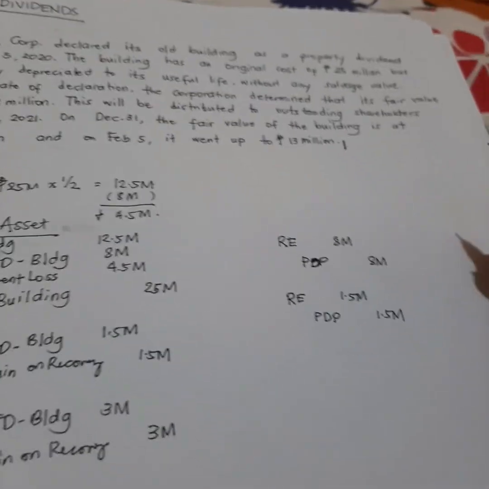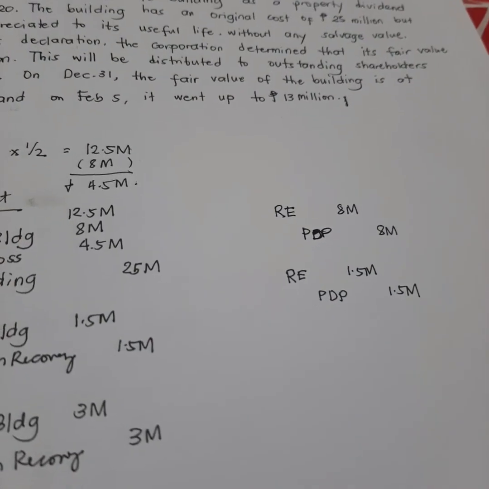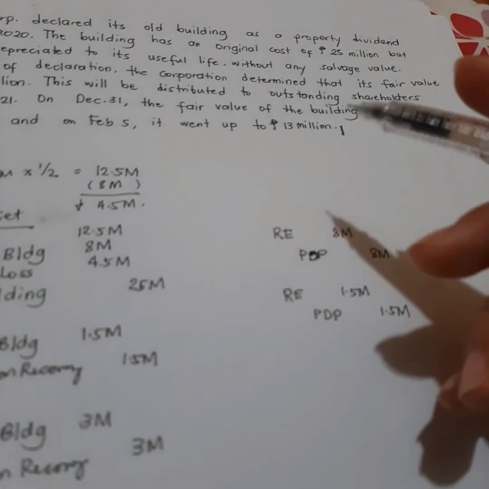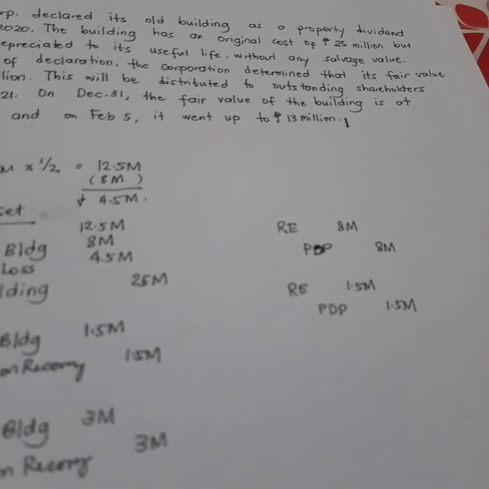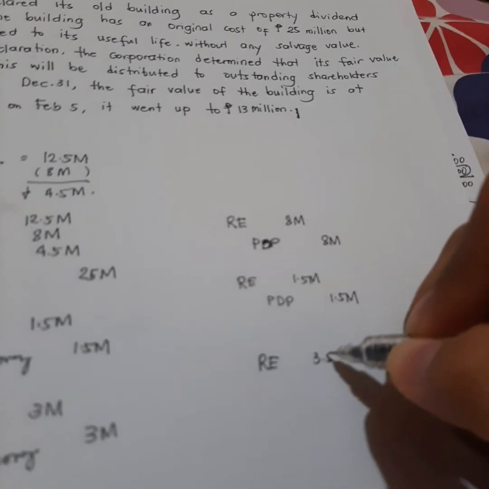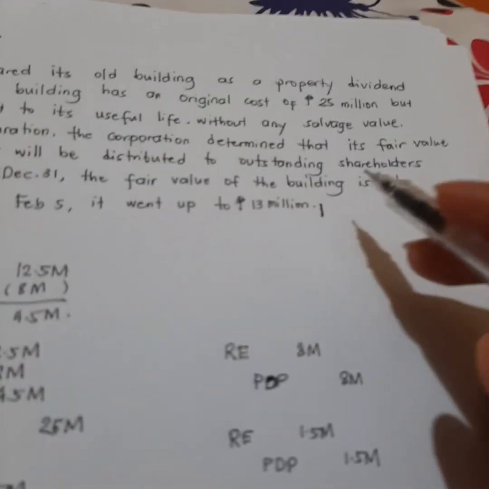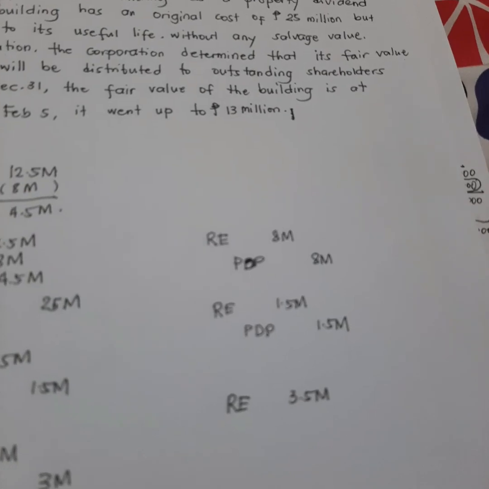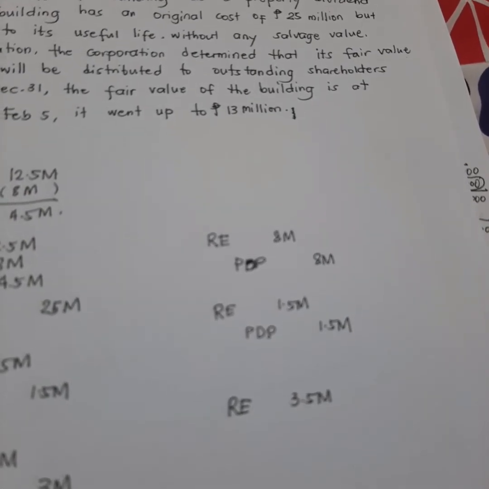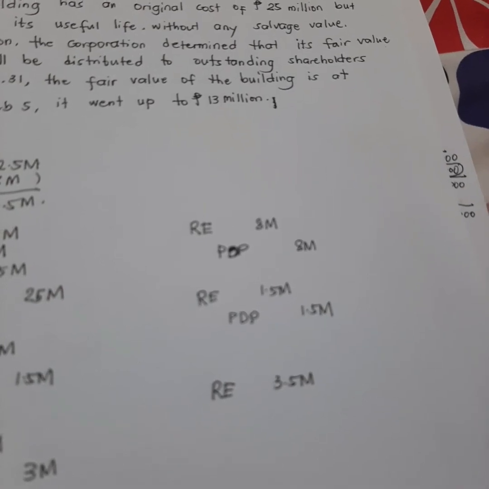So, on this part, so 9.5 na rin yung naka-record niya, pero 13 million pala. So, ibig sabihin, dapat magdagdag tayo ng retained earnings na 3.5 million. Kasi 13 million yung updated fair market value. Basta't wag niyong kalilimutan that on the part of the retained earnings, on the part of the property dividends payable, kung ano yung updated, yun lang yung gagalawin natin.